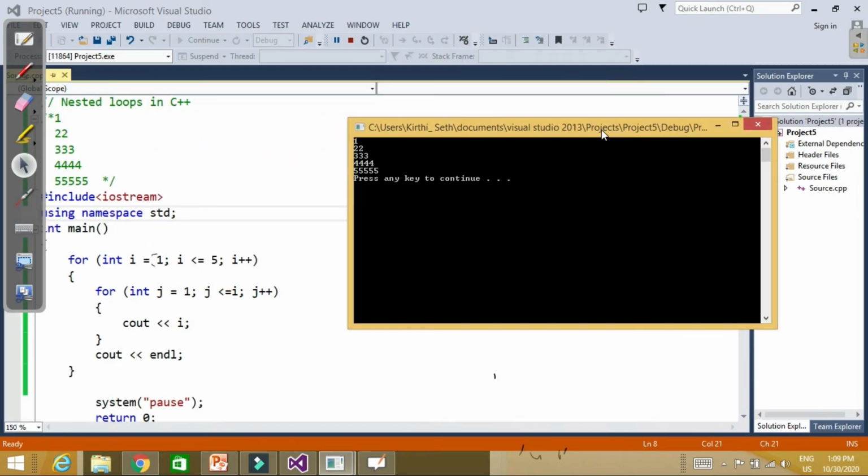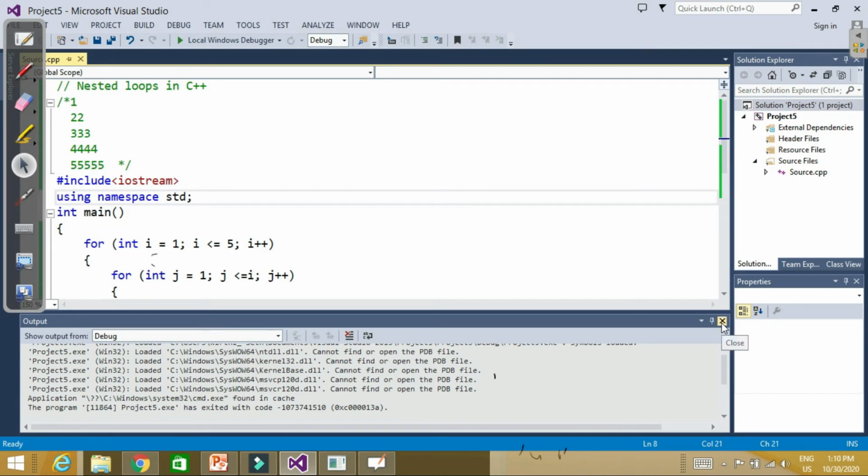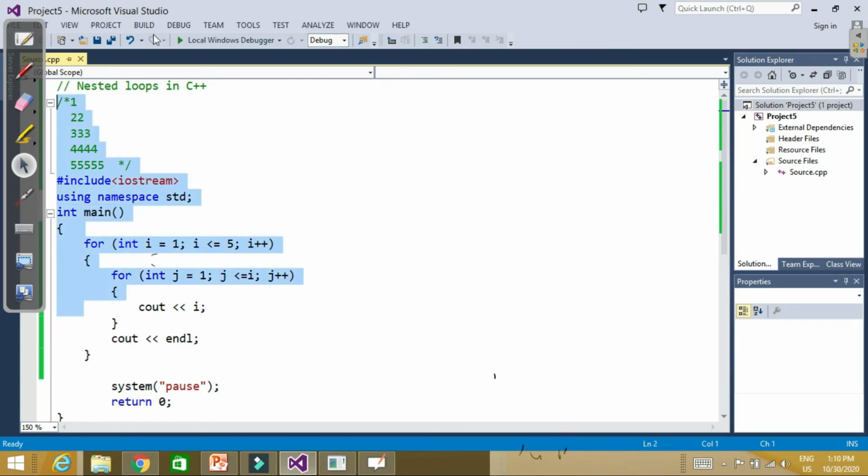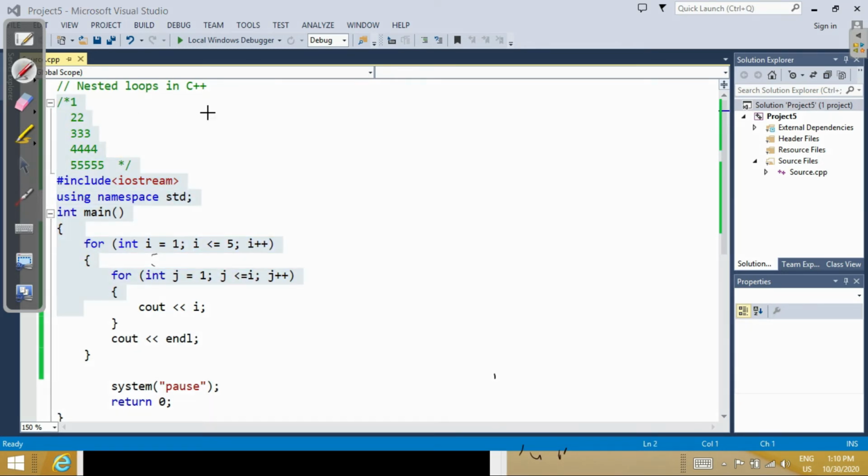See, what is the output? 1, 2 2, 3 3 3, 4 4 4 4, 5 5 5 5 5. So it depends upon us what we want to print. Now let's say I want to print 1, 1 0, 1 0 1, 1 0 1 0, 1 0 1 0 1. So how should we print it?